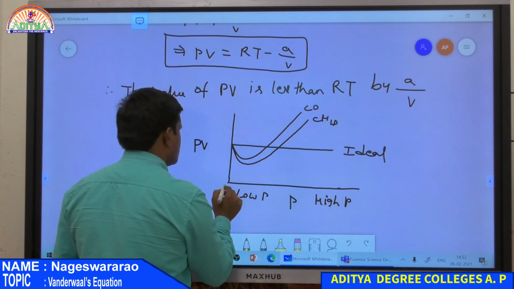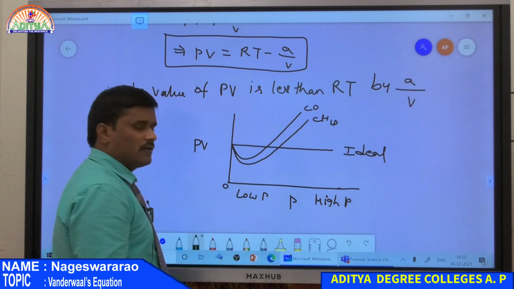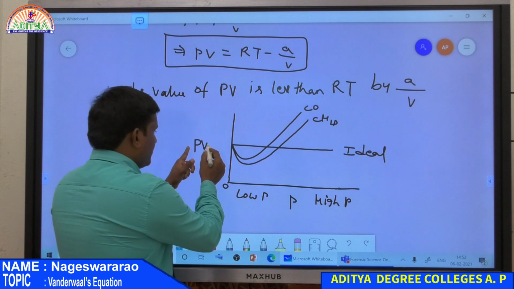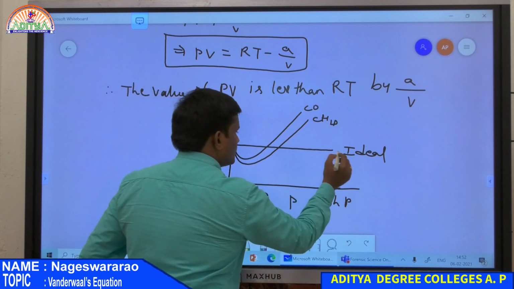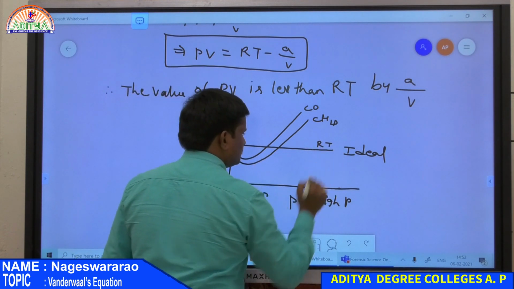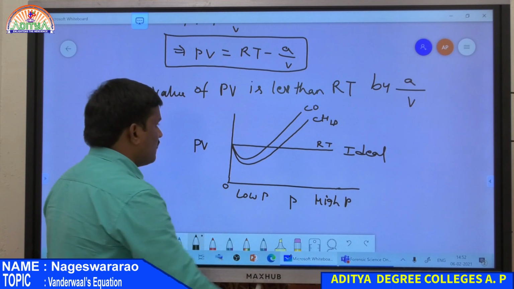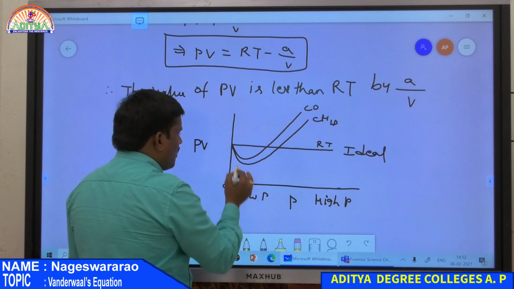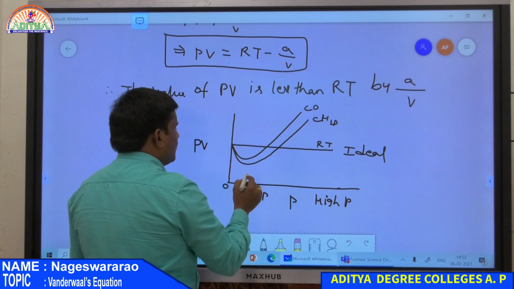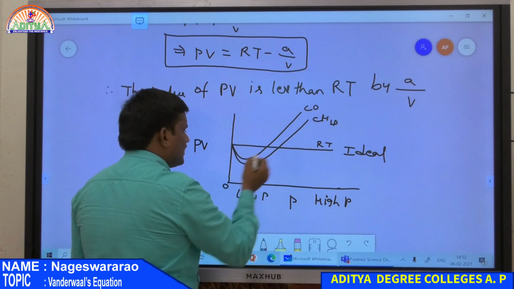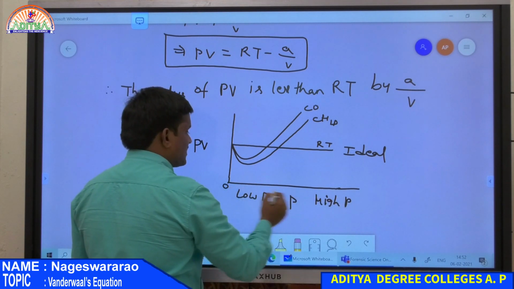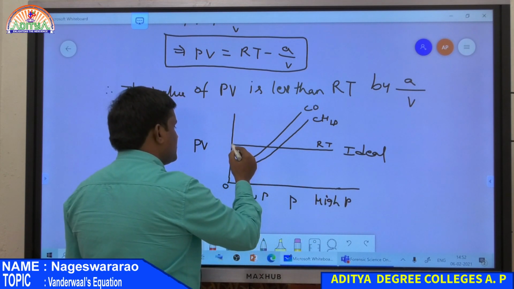So this is the origin, zero pressure. Now look at the graph. At low pressure condition, the value of PV is not equal to RT. For an ideal gas, PV is equal to RT, whereas for all the real gases we observed at low pressure condition, the value of PV is less than RT. And as the pressure increases, the value of PV initially decreases and then increases.